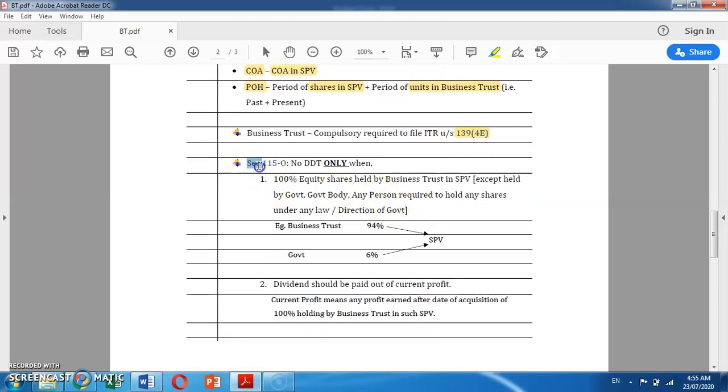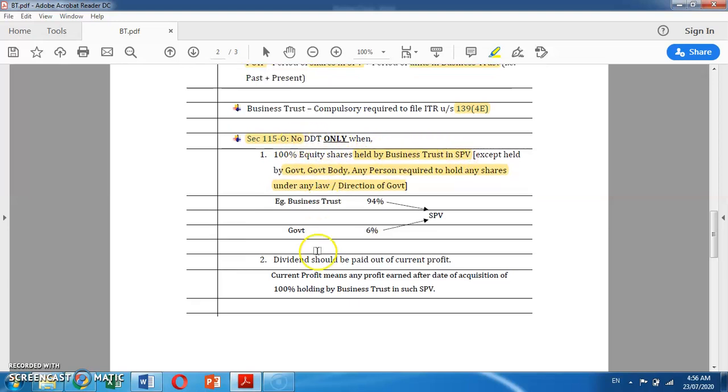Moving further, under Section 115-O, no DDT is to be paid only when 100% equity shares are held by the business trust in SPV, except those held by a government body, government, or any other person required to hold shares under any law or direction of government. For example, if a business trust is holding 94% in SPV and government is holding 6% in such SPV, then it would be deemed that 100% equity shares are held by the business trust, and in such case no DDT would be required to be paid.